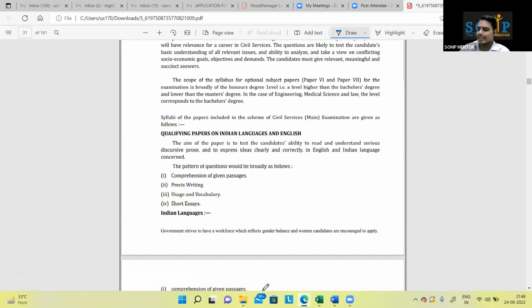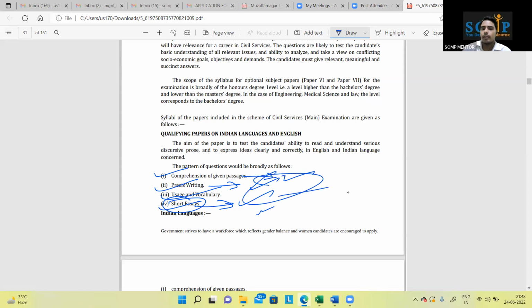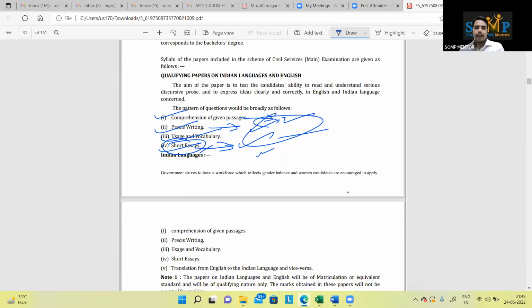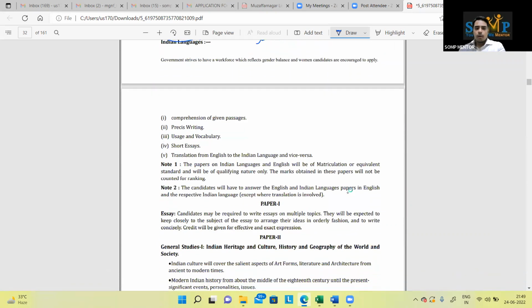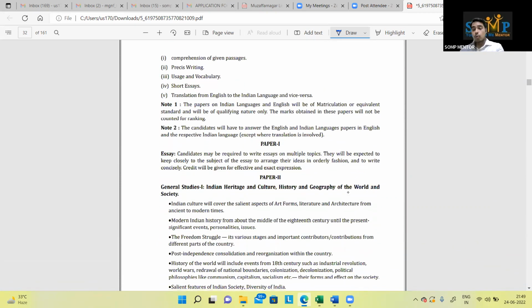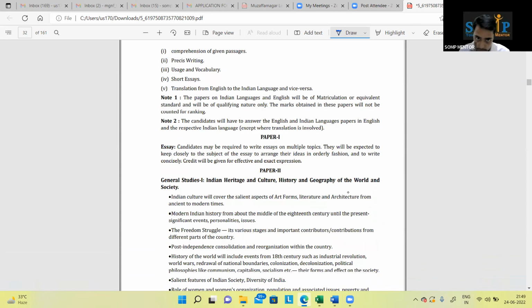Again, you can see very basic things: comprehensions, precis writing, usage and vocabulary, short essays. This itself will ensure that you clear English. These 3 points, leave other things aside. So no need to worry at all. Okay. Now the most important point.